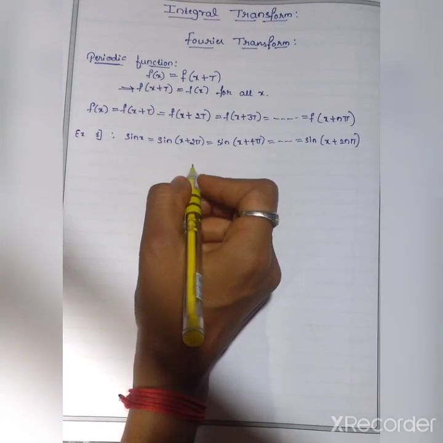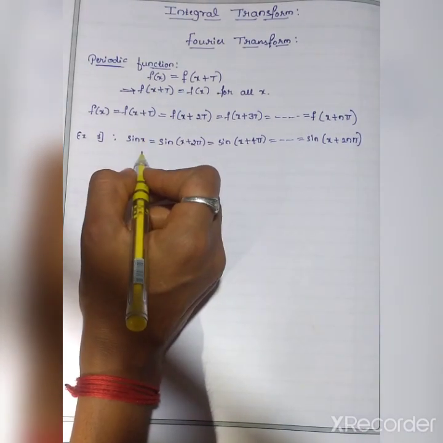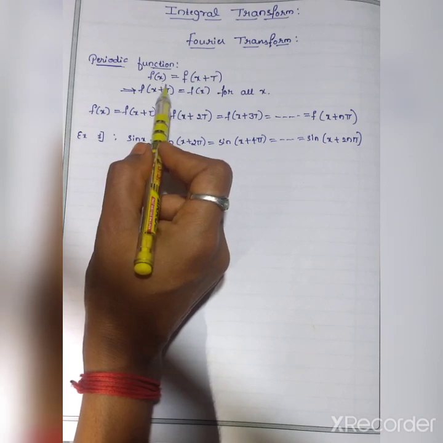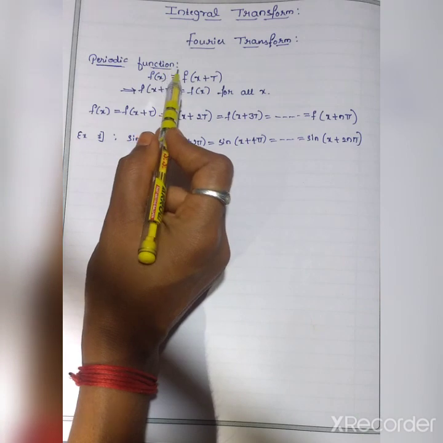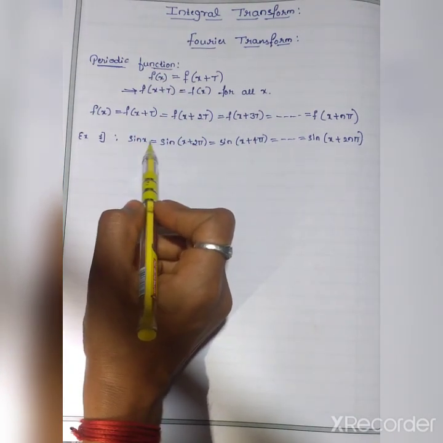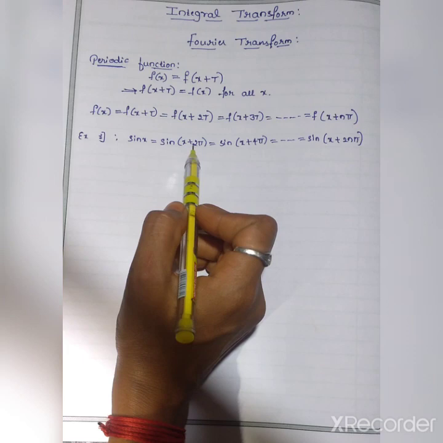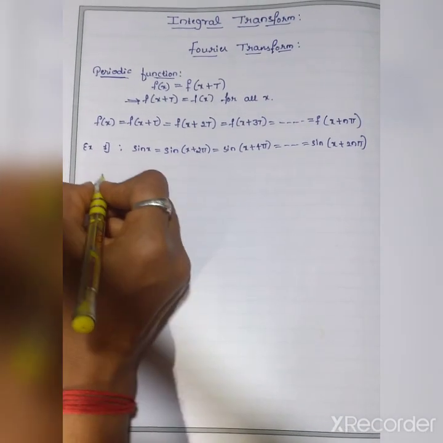Here sin x is a periodic function. This is a periodic function f of x with the period T. So f of x plus T is known as periodic function. Here also sin x is a periodic function with the period of 2 pi. So sin of x plus 2 pi is a periodic function with the period of 2 pi. Isn't it?